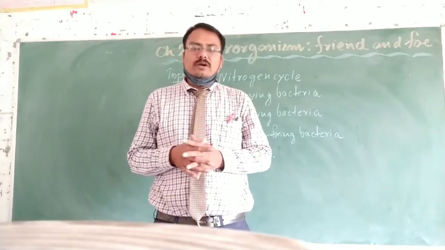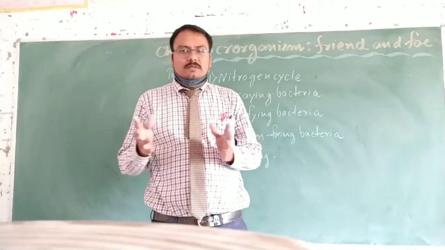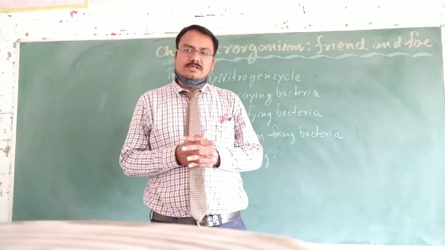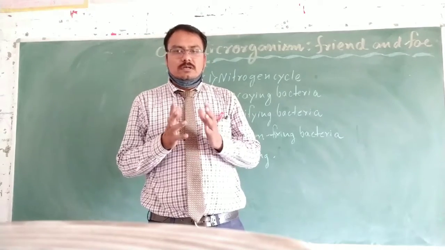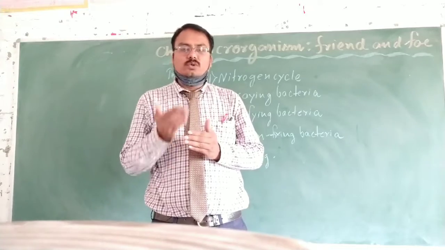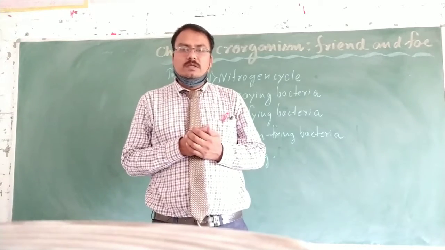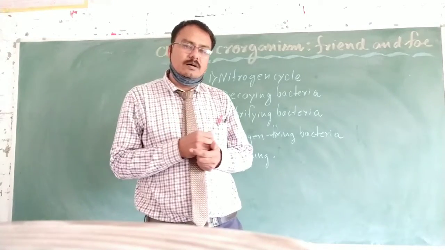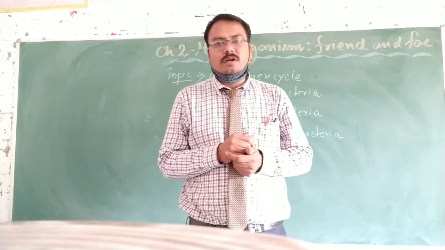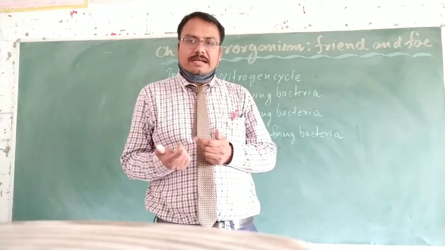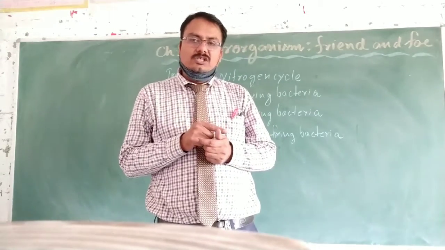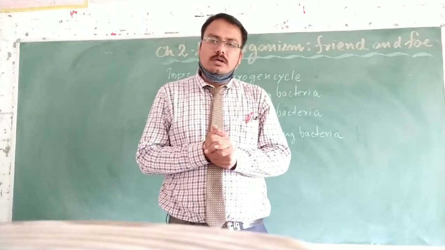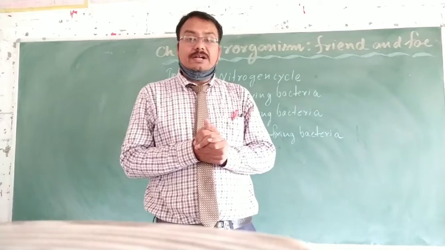Further, when the plants or animals die, there are a few microorganisms present in the soil that convert the nitrate back to nitrogen form. Such bacteria are called the denitrifying bacteria, and the process of conversion of nitrates back to nitrogen gas, such that it could be released back to the atmosphere, is called denitrification.